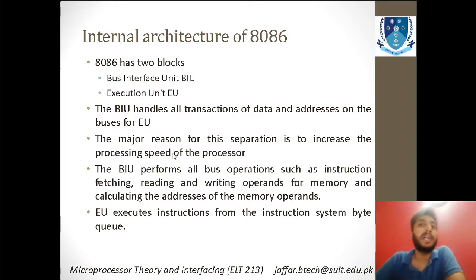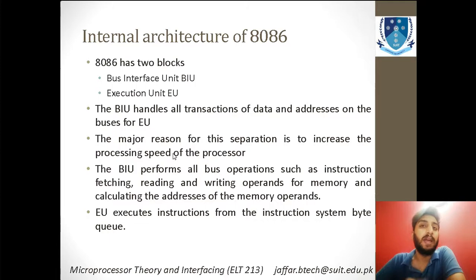As I've told you, the 8086 has two basic blocks. The first one is the bus interface unit, you call it BIU, and the second one is known as EU, that is the execution unit. Now, what is the major difference in functionalities of both these blocks or units? The BIU handles all the transactions of data and addresses on the buses for the EU side, and the major reason for the separation is to increase the processing speed of the processor.